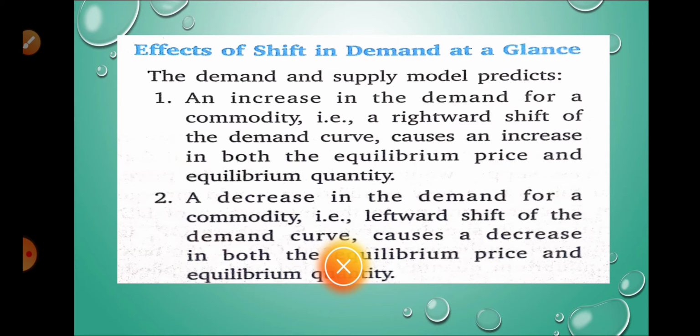Supply was not changing, but demand was decreasing. It means quantity demanded will decrease, and price will also decrease. So if rightward shift, positive changes in both in case of demand, and if leftward shift, both are negative. Quantity will decrease as well as price.